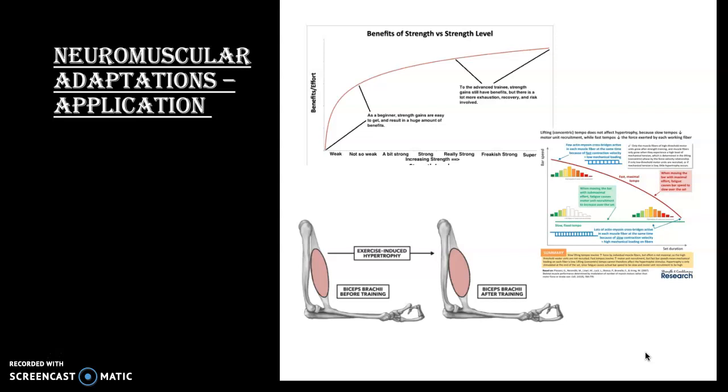Within the body, we have three different types of muscle fibres. These are the slow oxidative, fast oxidative glycolytic, and fast glycolytic fibres, which are developed depending on the type of sport you participate in, whether it is aerobic, where you'd have more type 1, or anaerobic, where you'd have more type 2X fibres, which are the fast glycolytic.